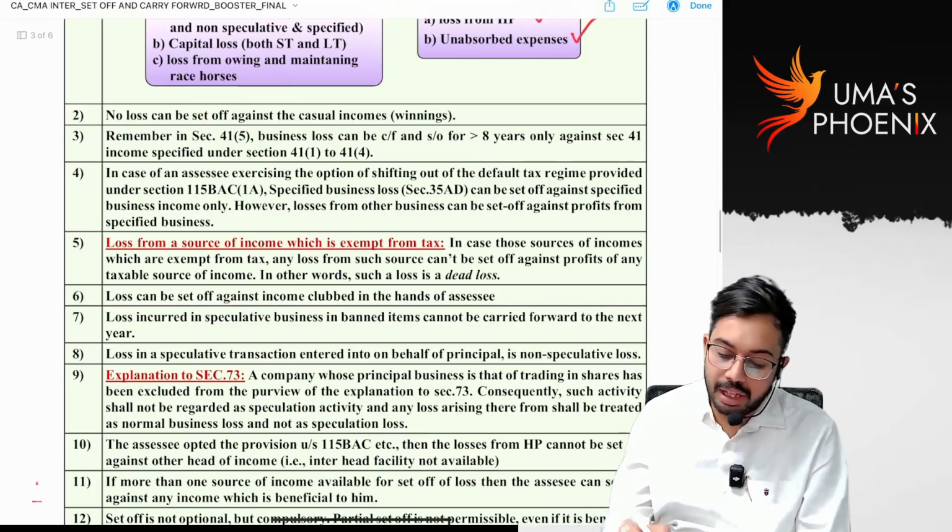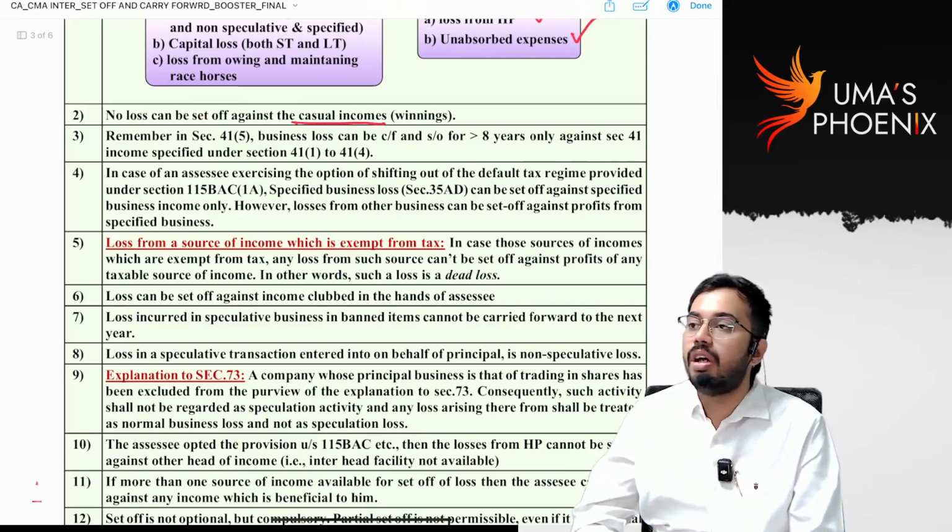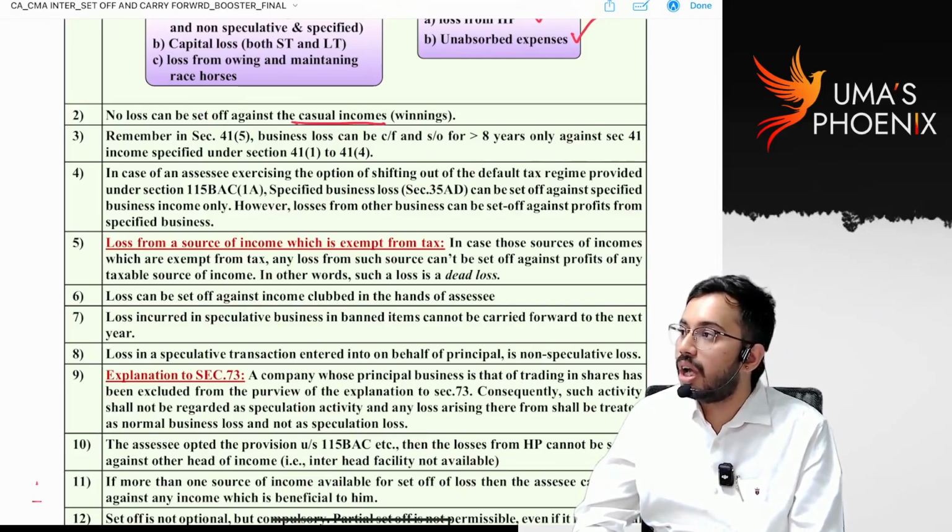Next, casual income. Casual income means what? Section 115BB income. Okay, against casual income you cannot set off any losses. Against winnings, section 115BB income, you cannot set off any losses.